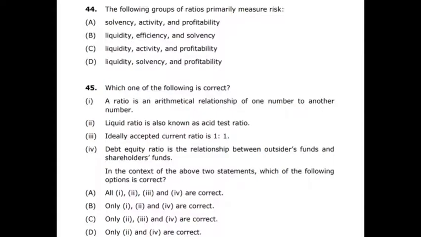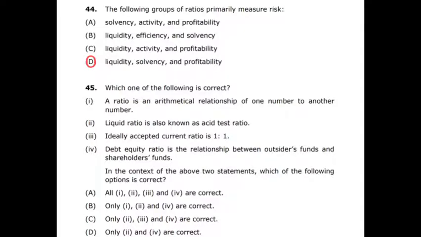Question number 44. The following groups of ratios primarily measure risk. Solvency, liquidity and profitability are normally measuring risk. Here, the first one is solvency, activity and profitability. But if it contains activity, that is not correct. Then liquidity, efficiency and solvency, as there is efficiency, it is not correct. Then liquidity, activity and profitability, as there is activity, it is not correct. So liquidity, solvency and profitability, option D is the correct answer.